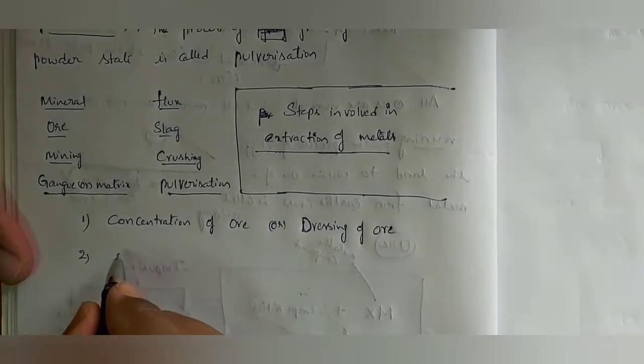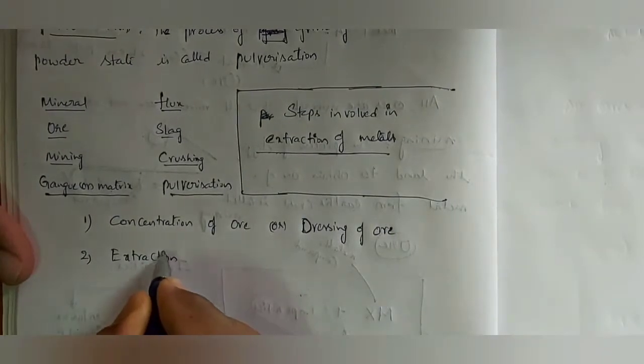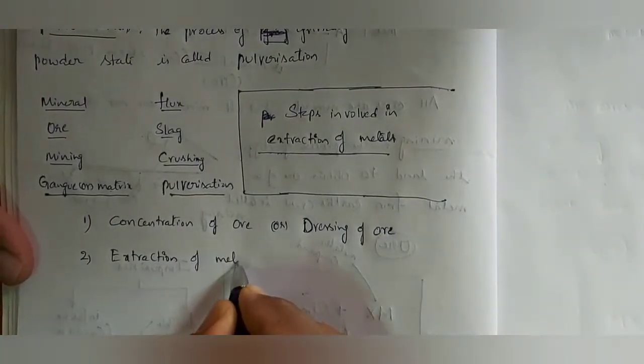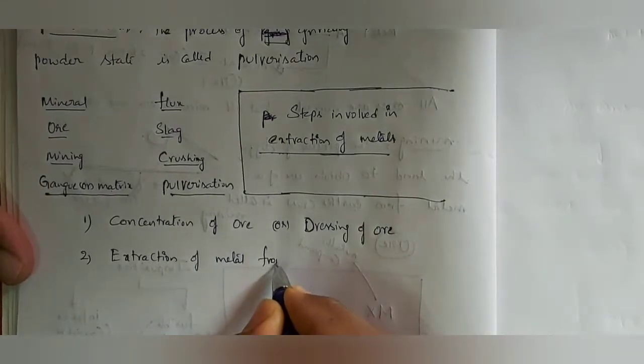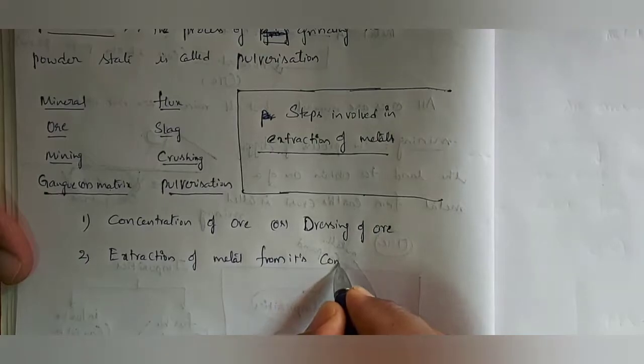Second one, extraction of metal from its concentrated ore.